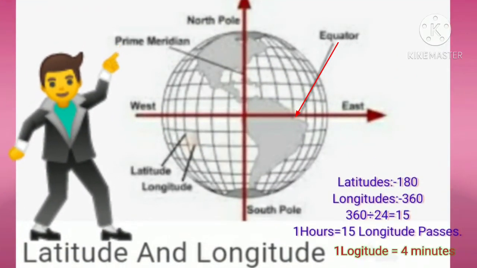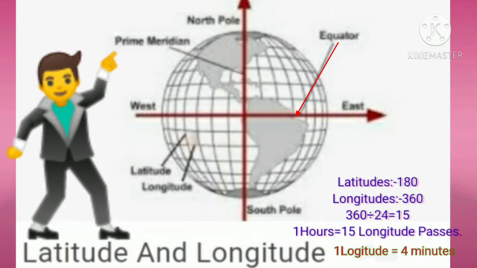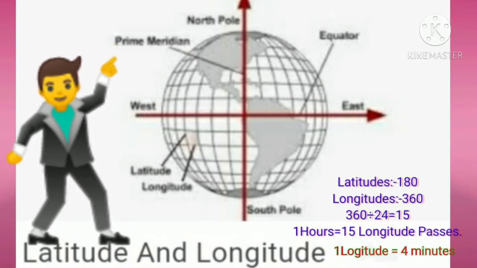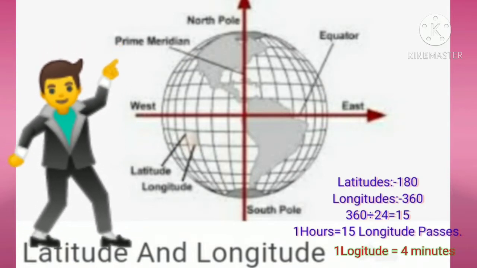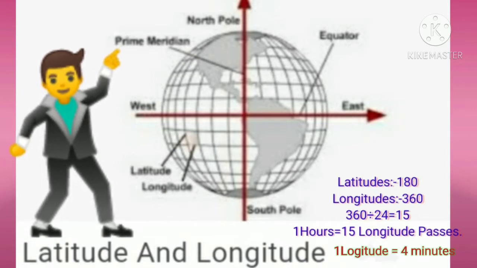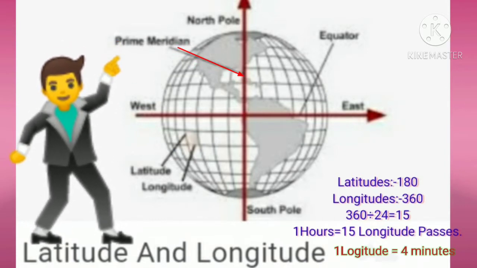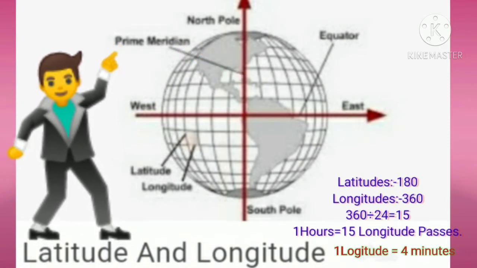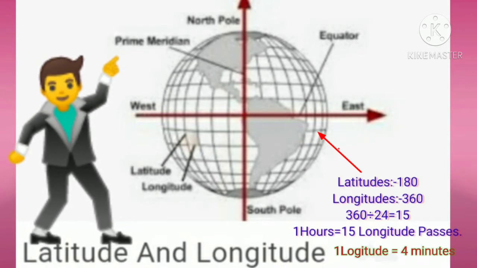Look at the diagram. The 0-degree equator passes through the center of the earth from east to west. There is a prime meridian, 0-degree Greenwich. The prime meridian is near England.